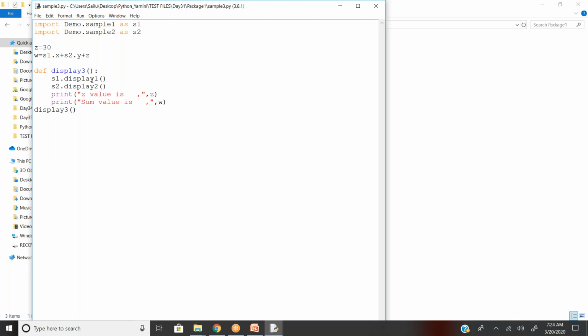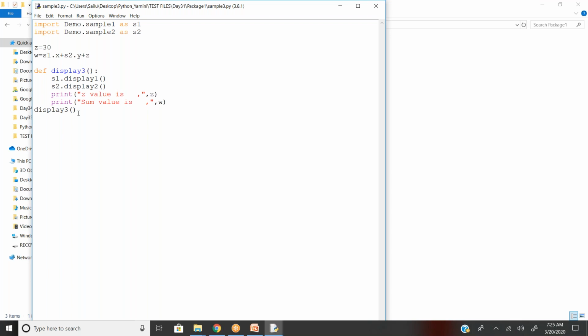So s1.display1. S1 is nothing but demo sample1. The function you define there, I'm calling in display3 directly. So finally, I just called display3 instead of defining separately. When I'm calling display3, automatically display1 and display2 are also called.